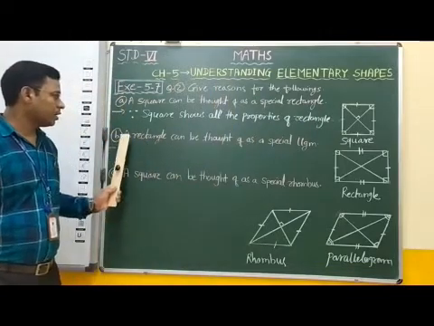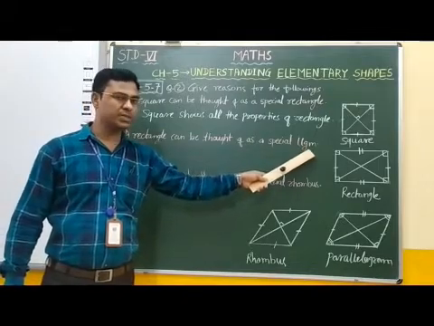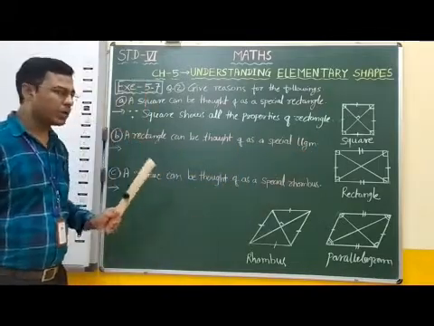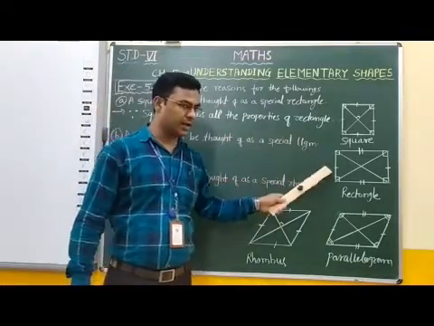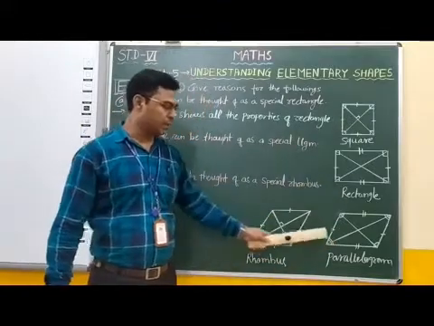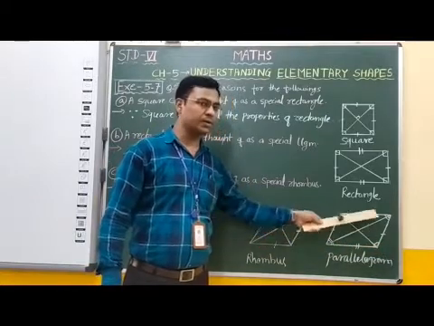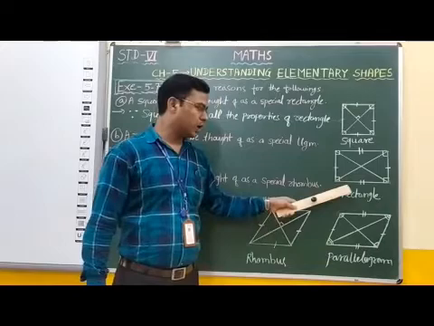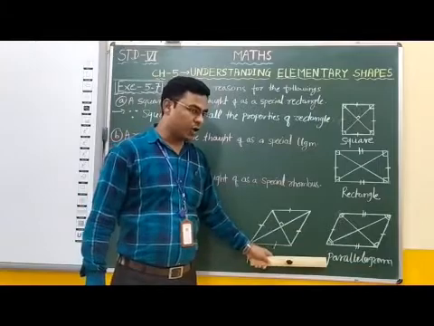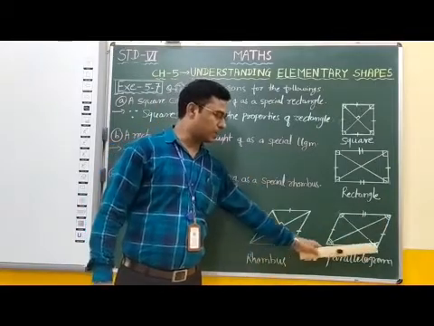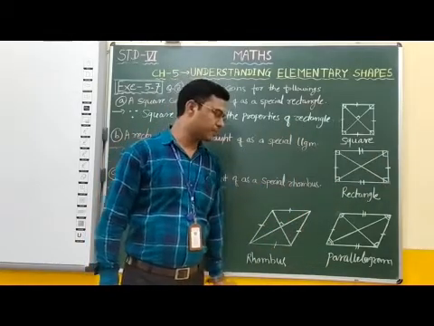Now second, a rectangle can be thought of as a special parallelogram. Here we have to compare the properties of a rectangle and the properties of a parallelogram. This is a rectangle, this is a parallelogram. In a parallelogram, opposite sides are parallel and equal. Here in a rectangle also, opposite sides are parallel and equal. In a parallelogram, opposite angles are equal. In a rectangle, opposite angles are also equal.